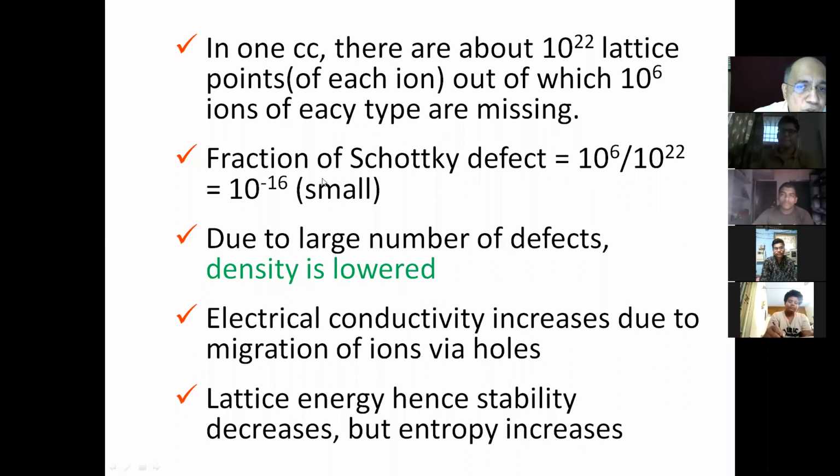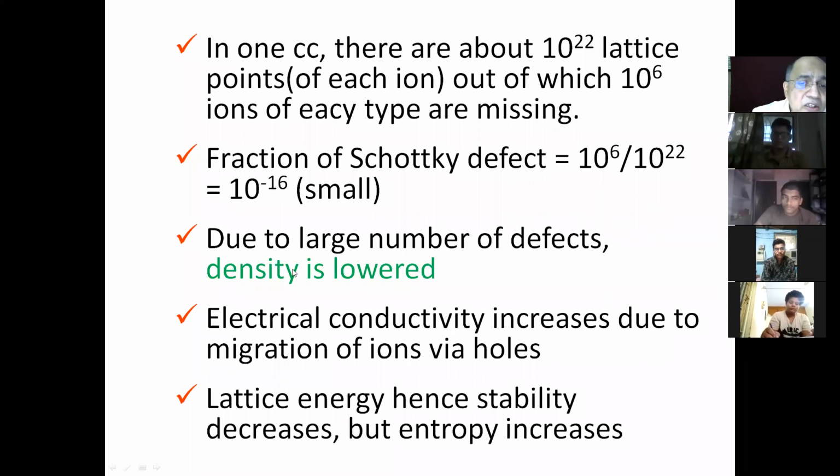So the mole fraction of Schottky defect is 10 to the power 6, the missing sodium or chloride ions, divided by the total number of sodium or chloride ions present in 1 cc. This is very small. The fraction of Schottky defect is very small, although in 1 cc as many as 10 to the power 6 ions of each type are missing.